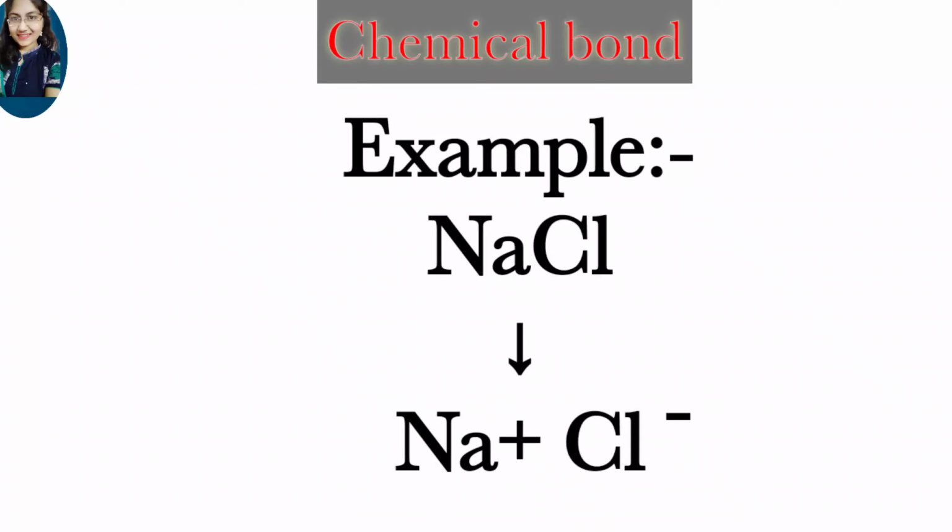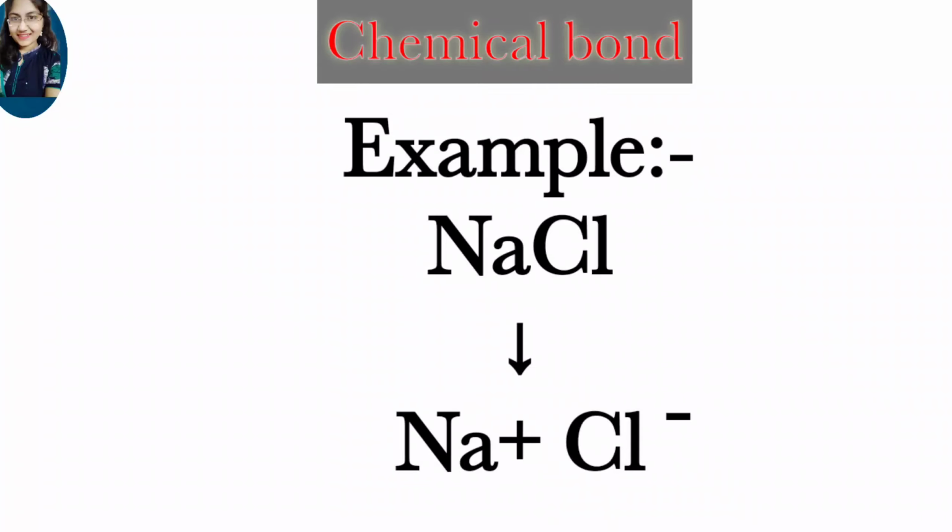So here we can say NaCl is an ionic compound, which is an example of an ionic compound. And here the bond which is formed between the Na and Cl is known as an ionic bond. Why is it called an ionic bond?